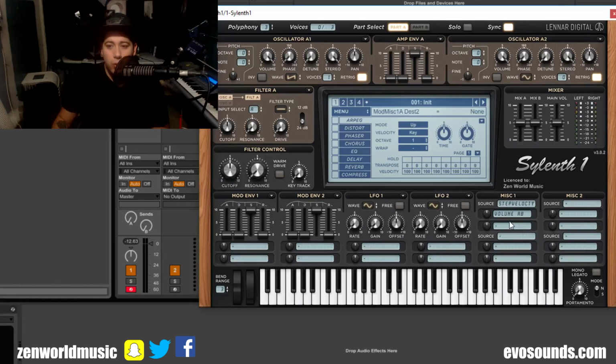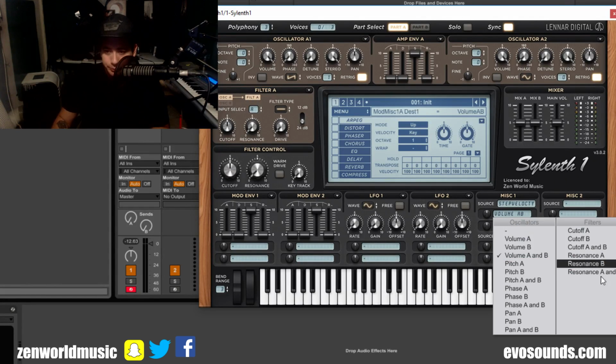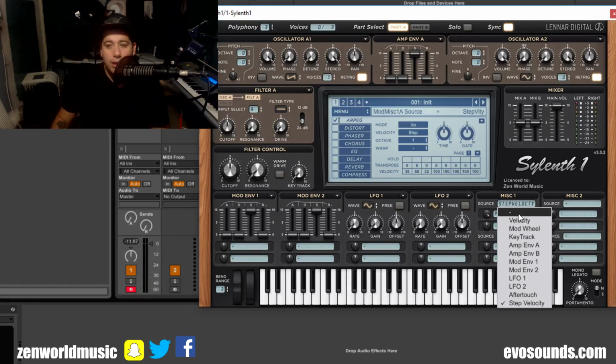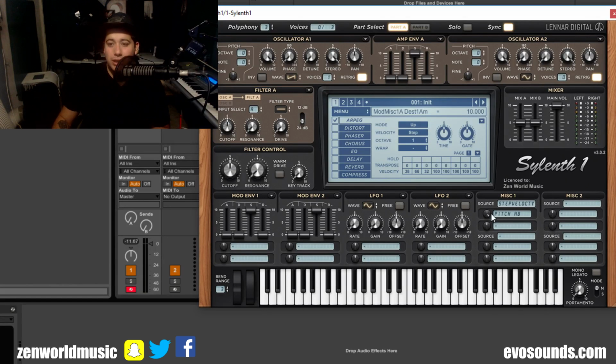The step velocity is a cool one that we're going to be talking about in Sylenth1 Secrets, but one of the things you can do is in the ARP section, we have a step velocity here. And the way we activate it is by going into velocity and clicking step, as you guys see here. And now with these velocities down here, you can control certain parameters. Like let's say the step velocity says how high the pitch goes. You can have that happen. Let's say we want the velocity to go down to 0. And you can see you can control the pitch with that. Now in the series, I will pretty much be showing you guys how to use it for what type of sounds and techniques, but that's pretty much the tip of the barrel.